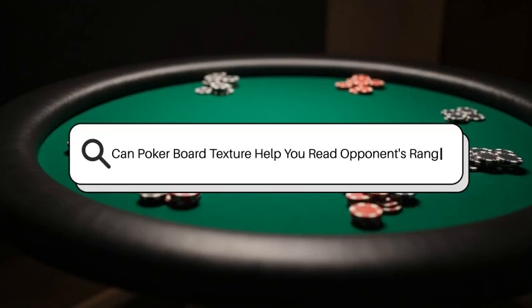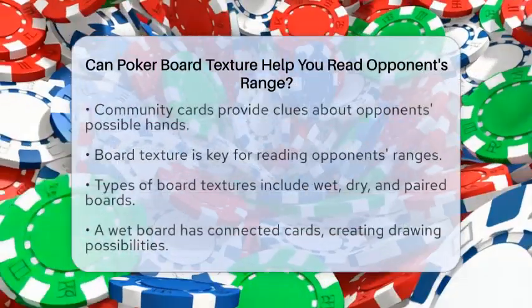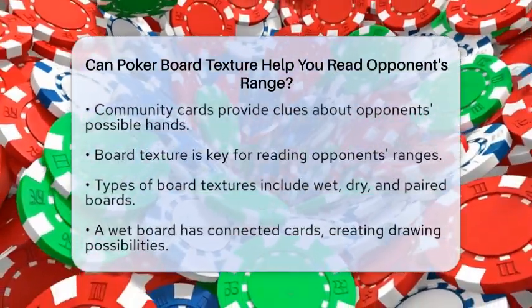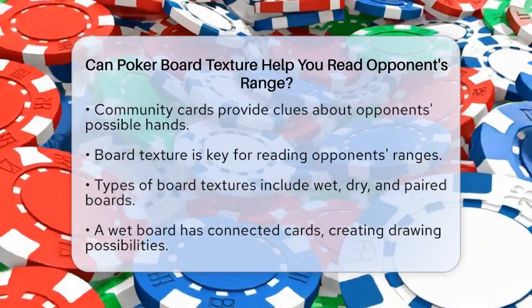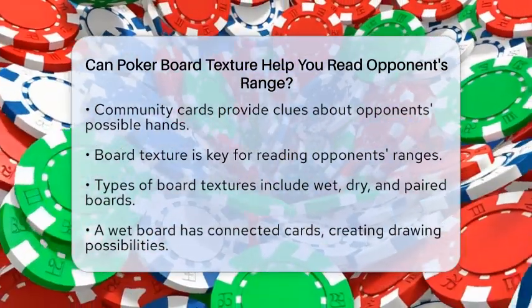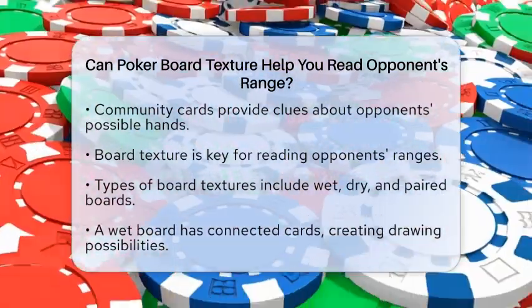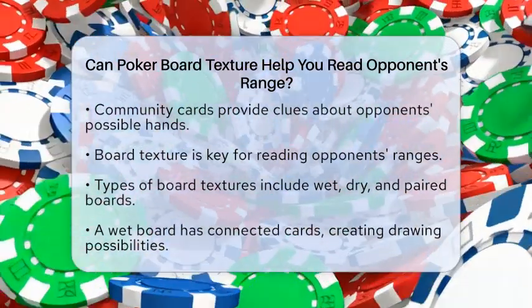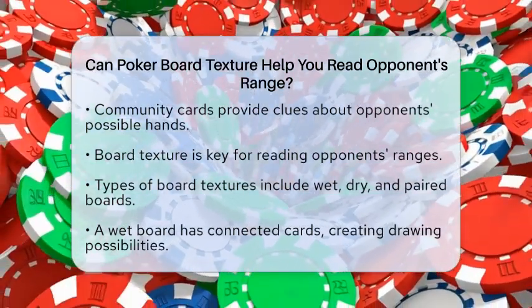Can poker board texture help you read opponents' range? Have you ever wondered how the community cards can give you clues about what your opponent might be holding? Understanding board texture is essential in poker, and it can significantly help you read your opponent's range.